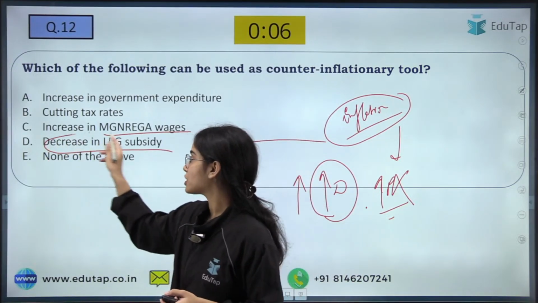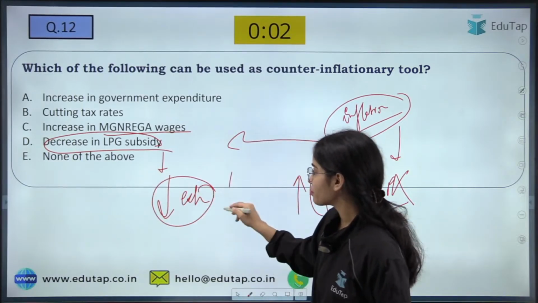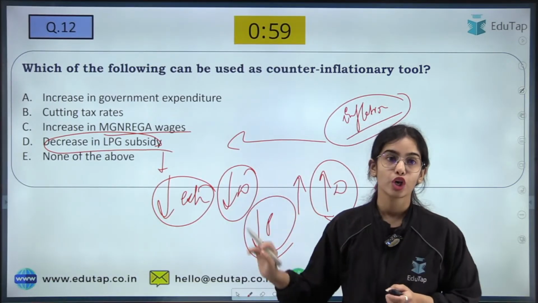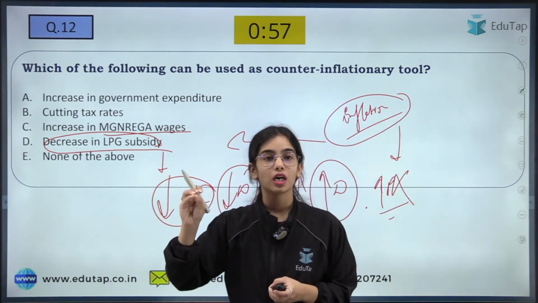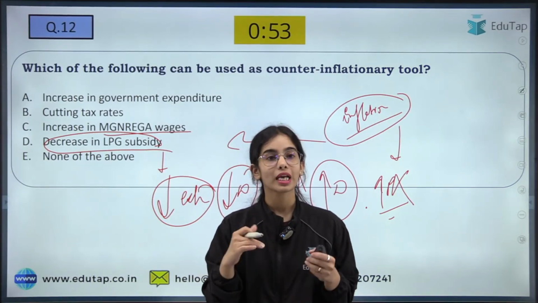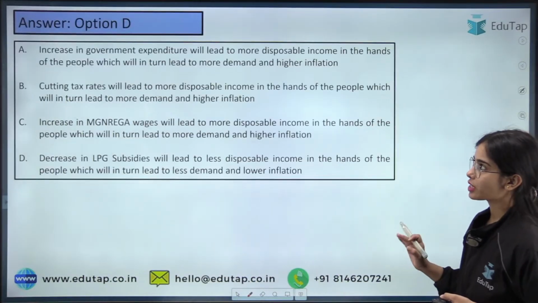Decrease in LPG subsidy, that is, decrease the expenditure of the government so that the demand can reduce and the inflation can be controlled, the prices can reduce. So yes, this seems to counter or fight the inflationary tendency, to decrease the inflation. D is the most appropriate answer.